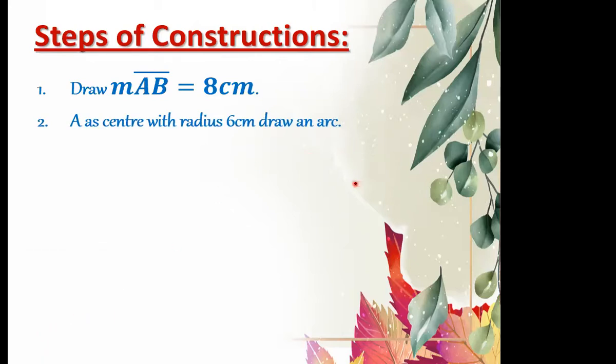First, we draw a line segment of 8 centimeter, with point A and point B. Okay, this is point A. And by taking A as center with radius 6 centimeter, draw an arc. Remember, by taking A as center, we draw an arc. So second is A as center with radius 6 centimeter, draw an arc, right?